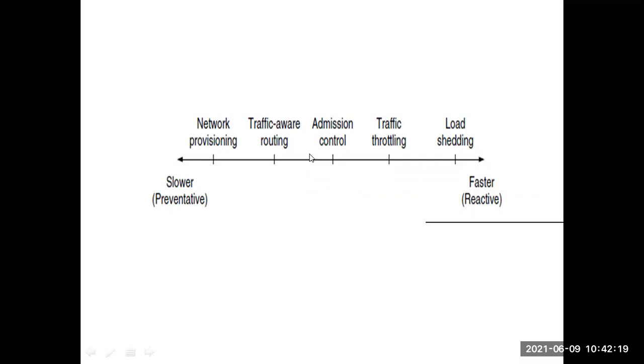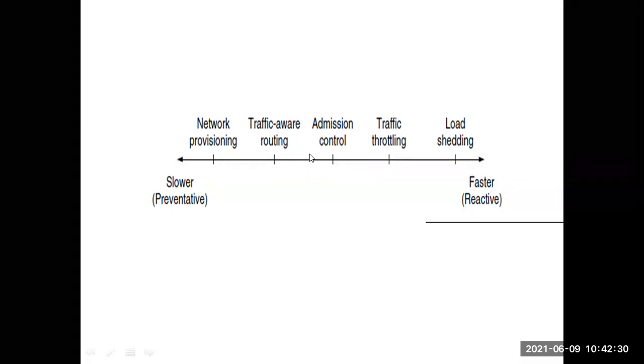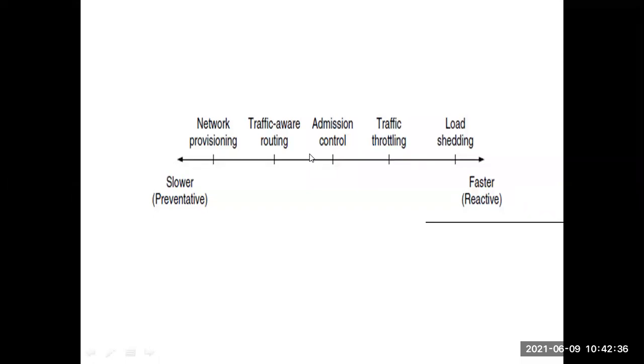Whenever any line has heavy traffic, with too many packets, we will control new packets from entering that line. We control the number of packets entering the network to reduce the congestion. That is admission control. Next, if we are unable to control it, then the next option is traffic throttling.